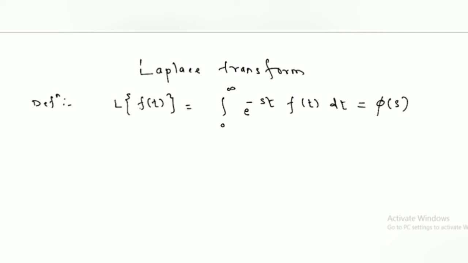When you apply Laplace transform on t, you get the solution in terms of s. So this is the Laplace transform of f of t. Here is the integration which lies between 0 to infinity e raised to minus st f of t dt. This is the definition of Laplace transform, where our function is a continuous function. Now we see the formulas on Laplace transform.